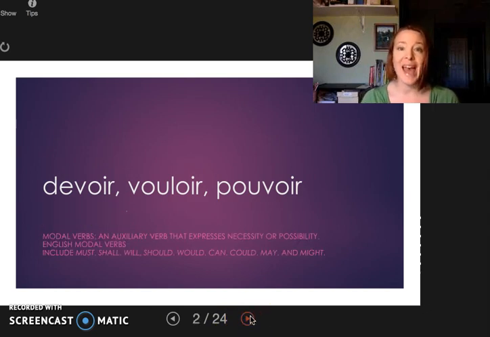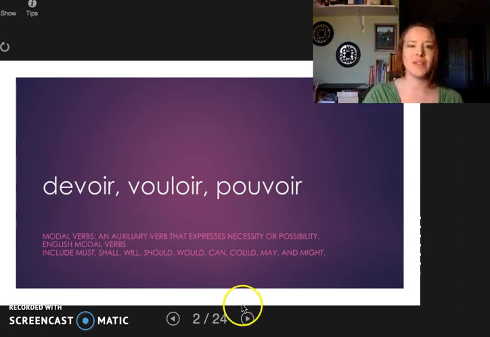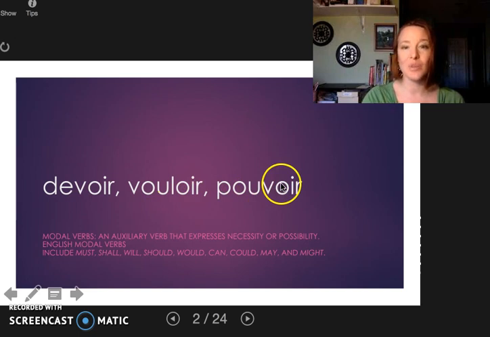They're modal verbs, so they add to what we're trying to say a sense of ability and expression. They're amazing. They mean basically to have to, to want to, and to be able to.